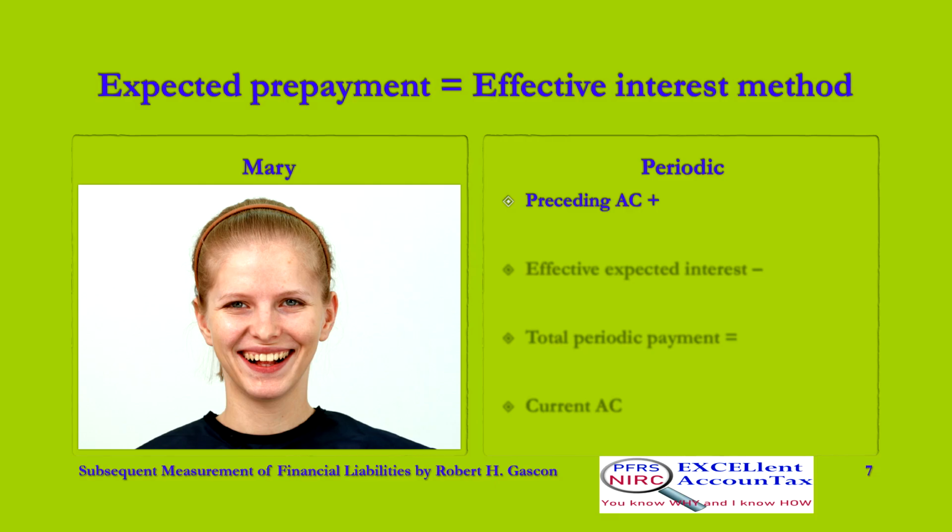The amortized cost on the preceding interest date, plus the effective expected interest for the current interest period, minus the total periodic payment for the current interest period, equals the amortized cost on the current interest date.